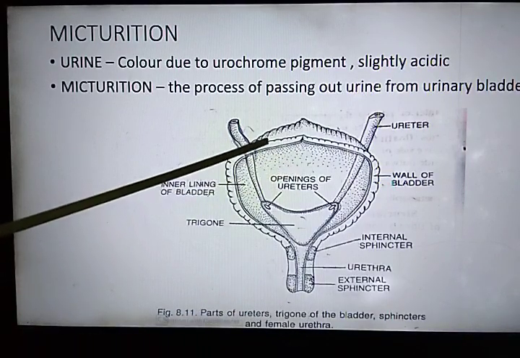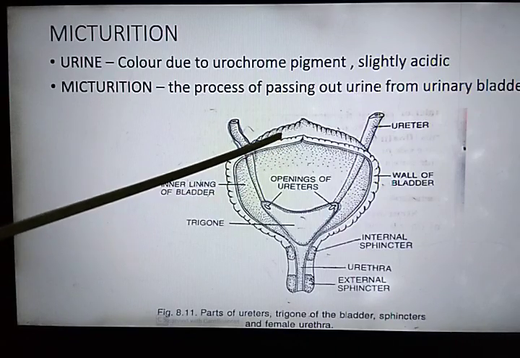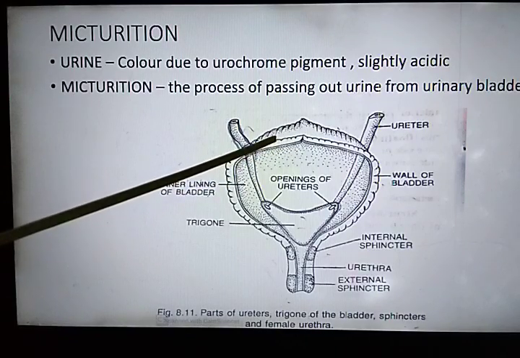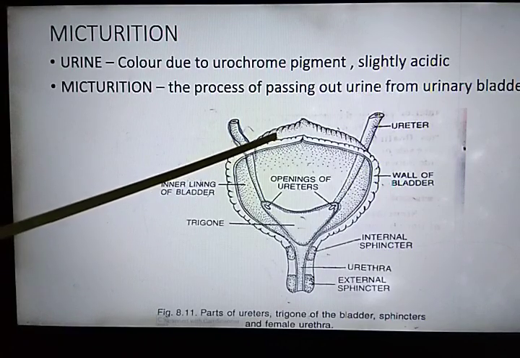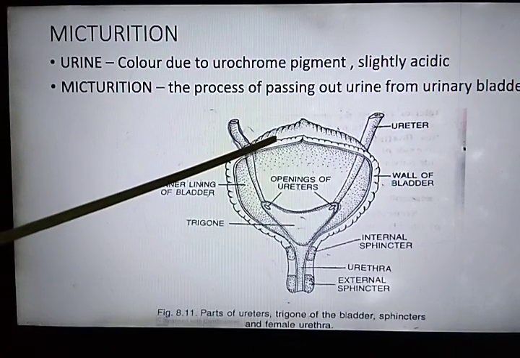Now, how is the signal sent by the urinary bladder to the central nervous system for the urge to pass out urine? Stretch receptors are present in the wall of the urinary bladder. What are present? Stretch receptors.